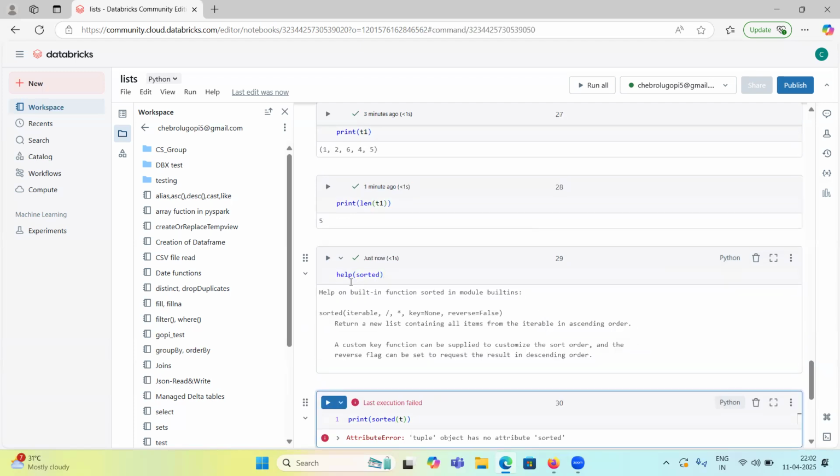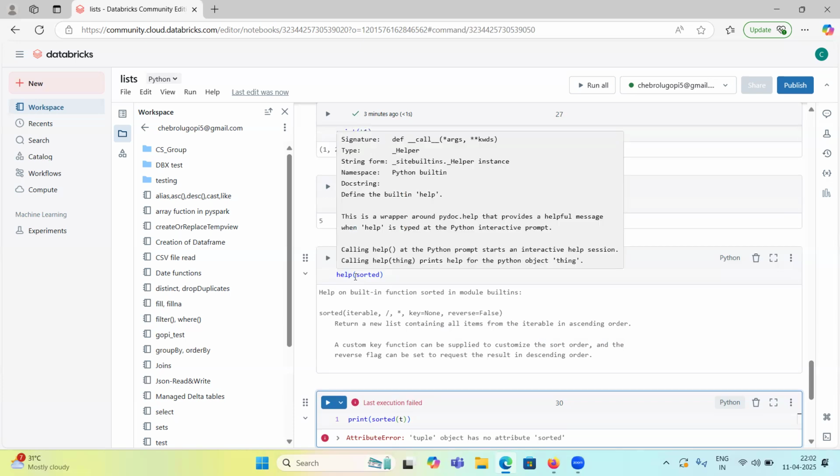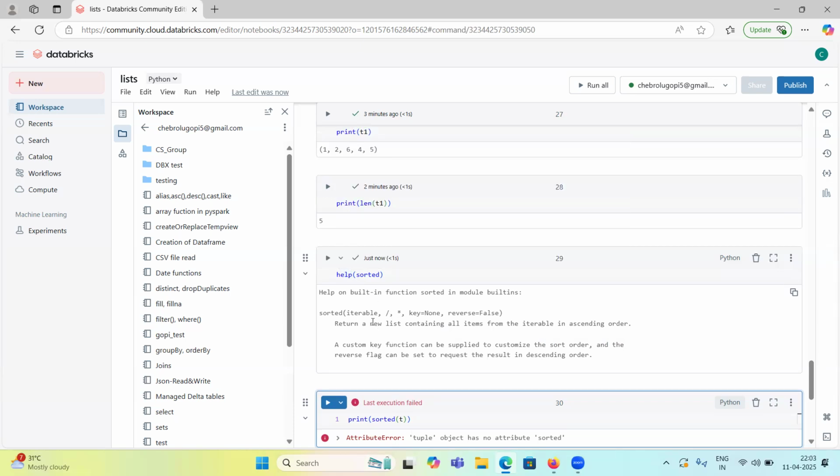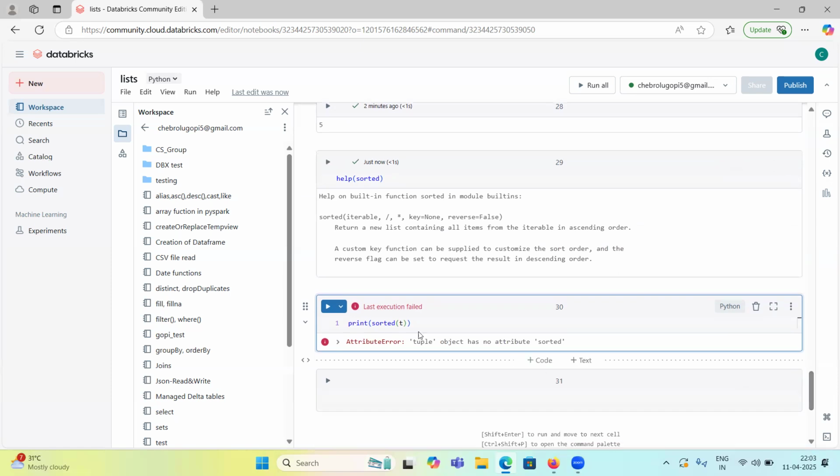See here, in Databricks the good thing is, if you don't know how to give parameters or the syntax, you can always use the help command. This help command shows that inside the sorted function, you can use an iterable. So here the iterable is tuple one.